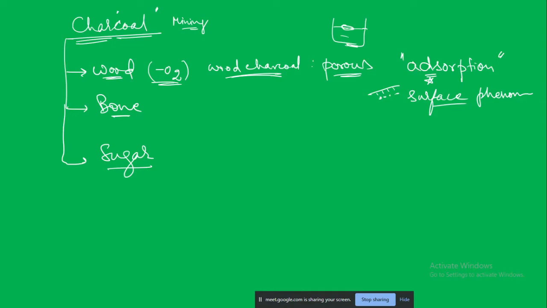So what happens is, this wood charcoal can adsorb gases. Okay, so for example, you will see that some of the gas masks are there. Okay, gas mask. So when the soldiers are going for battle, or sometimes when there is a very violent crowd, then tear gas is used.